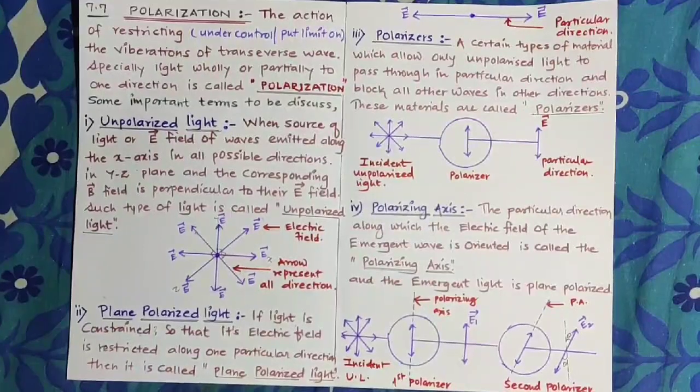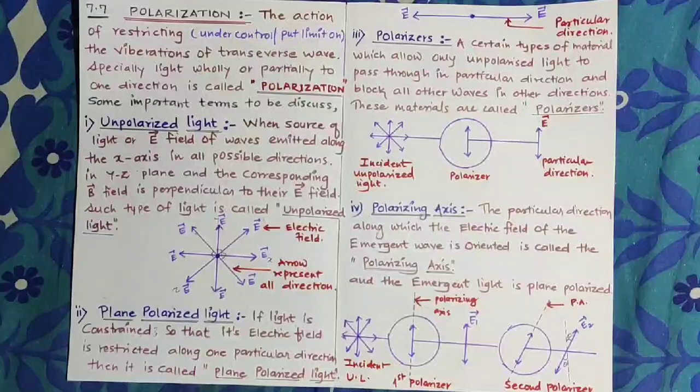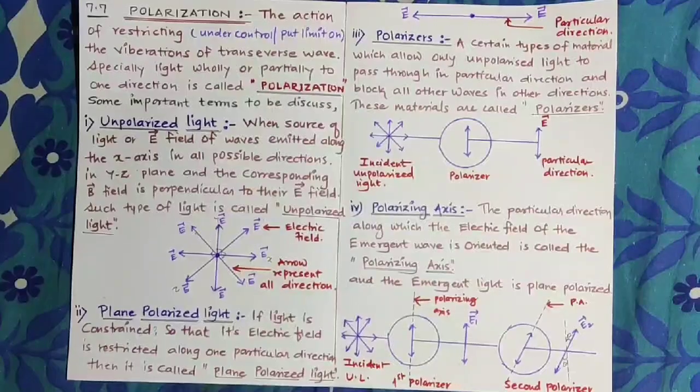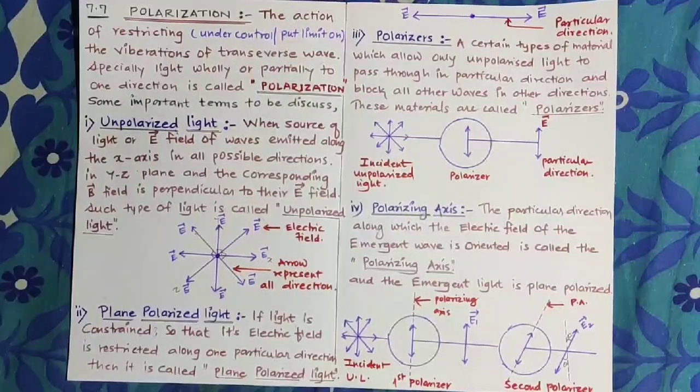Now the next term is: which material do we use to transform this unpolarized light into plane polarized light? The material we call a polarizer.